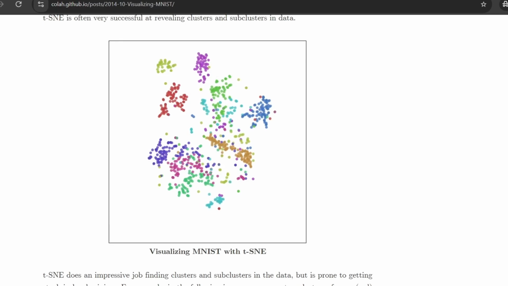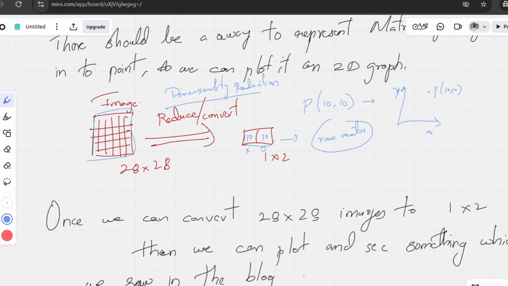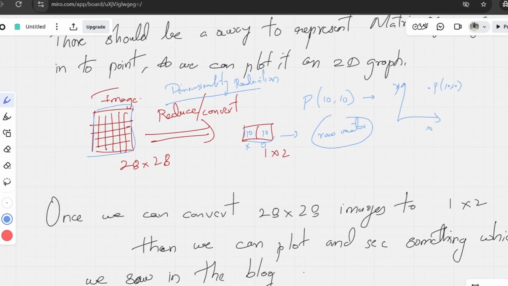So let's go back to the board. They have used a technique called t-SNE. They used the t-SNE technique, which is a dimensionality reduction technique, to convert each image. We have 70,000 images in the dataset, right? They converted all 70,000 images and represented them in a point format having x and y coordinates.